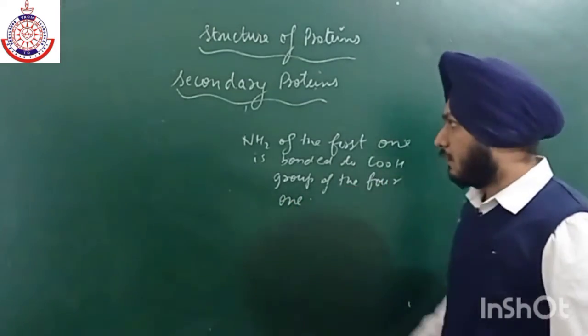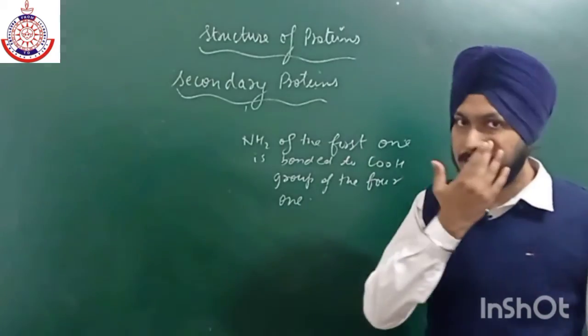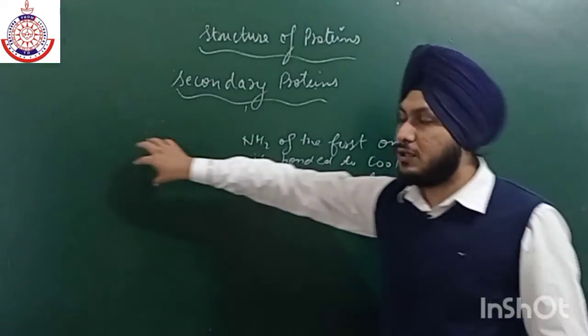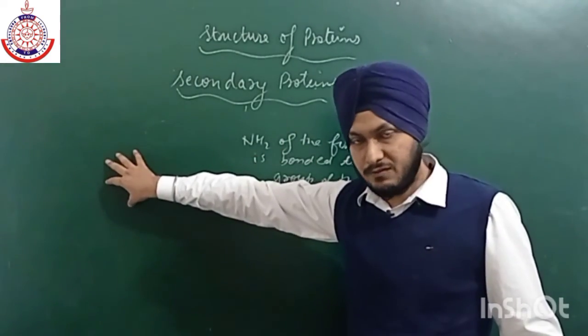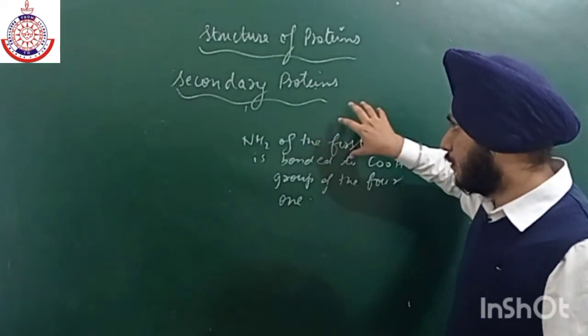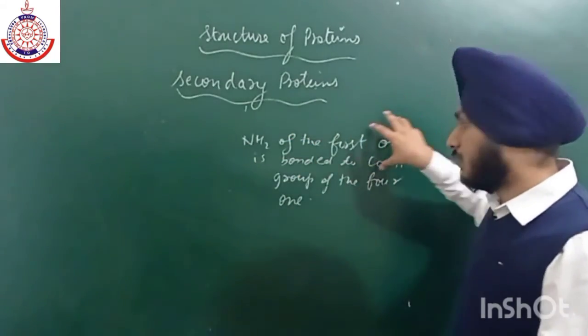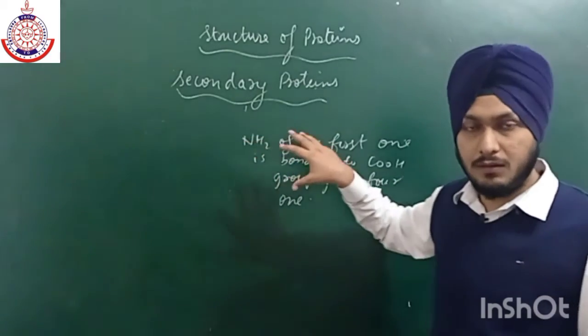So for example, if we have a complete chain, then the amino group of the first one gets bonded to the fourth COOH group of the amino acid.